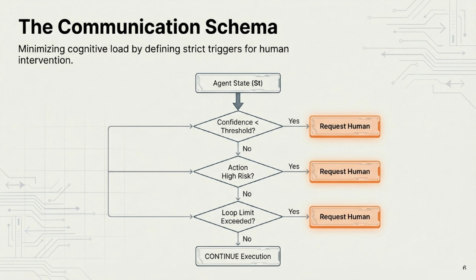Next is the logic layer, the communication schema. We want to minimize cognitive load, so we define strict triggers for when a human is actually needed. The agent checks its state. Is confidence below a threshold? Is the action high risk? Has the loop limit been exceeded? If the answer is yes to any of these, it requests a human. If no, it continues execution autonomously. This stops the agent from bothering us with trivialities.